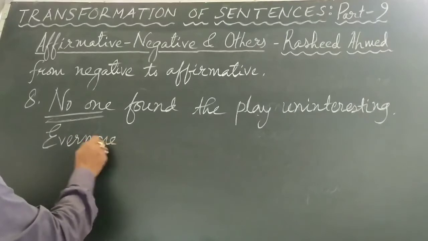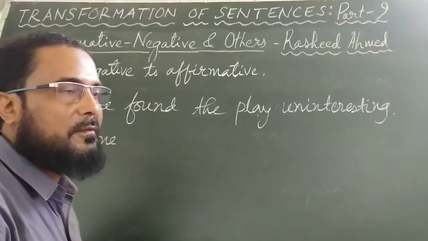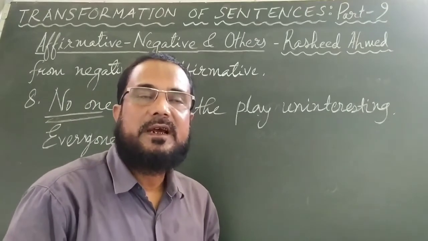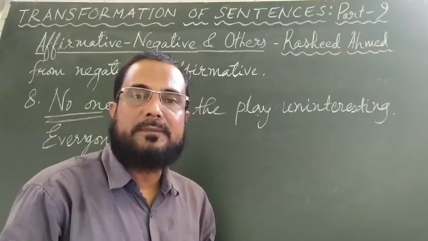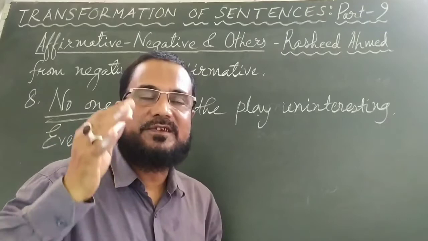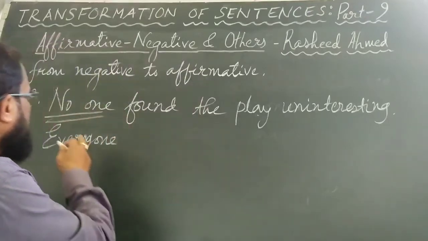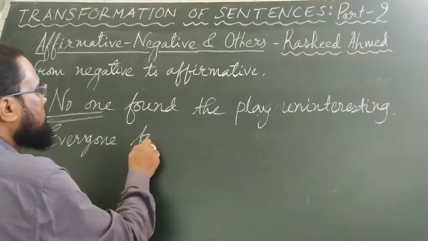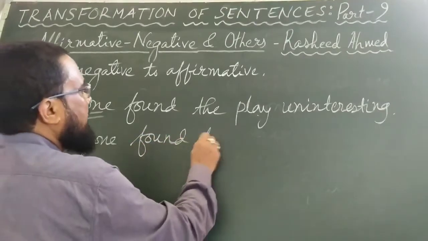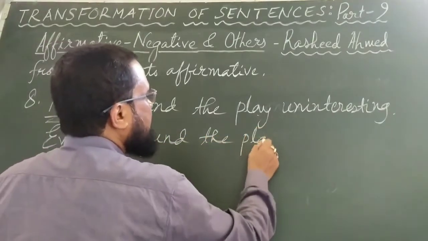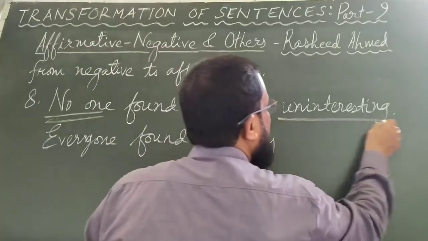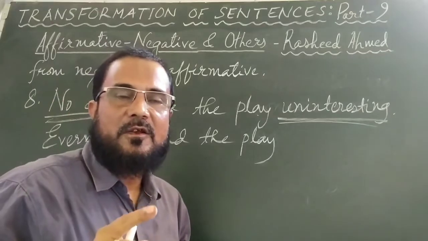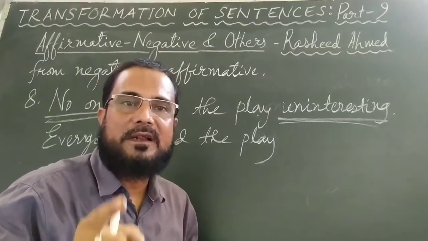But this everyone is not everything. If you just write everyone and do not make any other change, it will be changed from negative, no doubt, but the meaning will be changed. You have to ensure that the meaning remains the same, still that the sentence is changed. So no one is changed into everyone found the play, and like earlier sentences, uninteresting, its antonym should be used. Everyone will agree, everyone will admit, no one will deny.